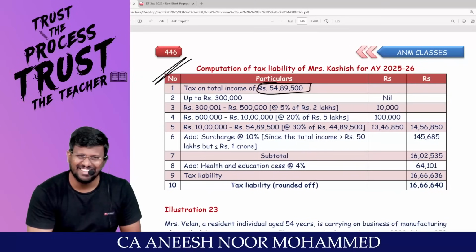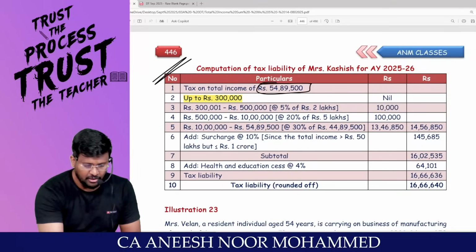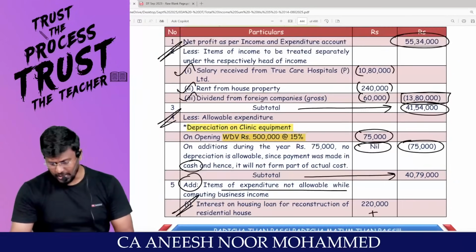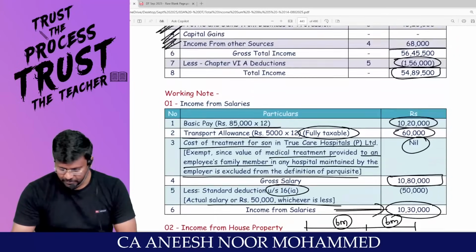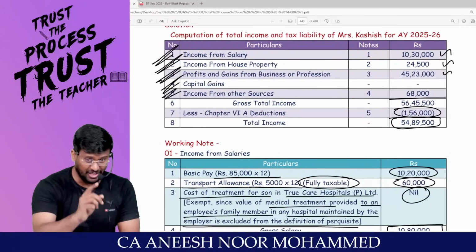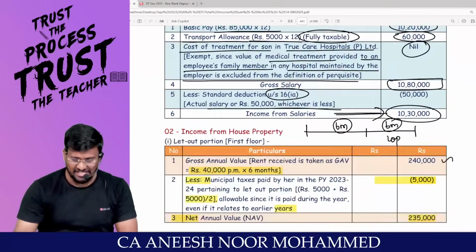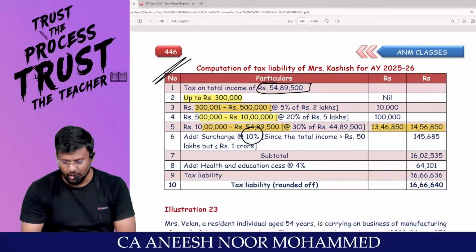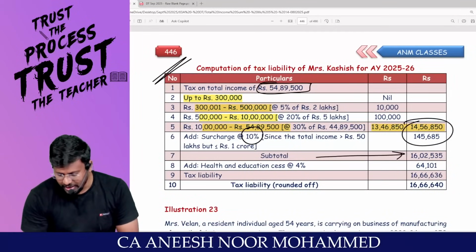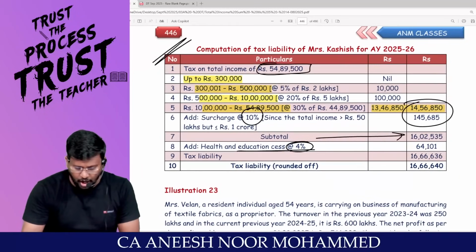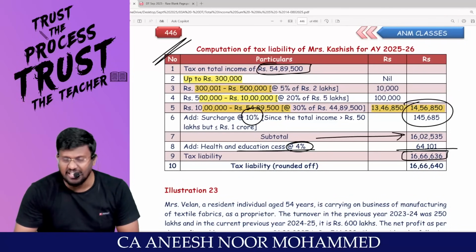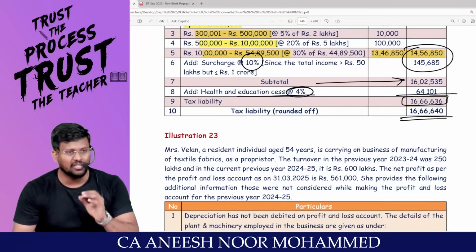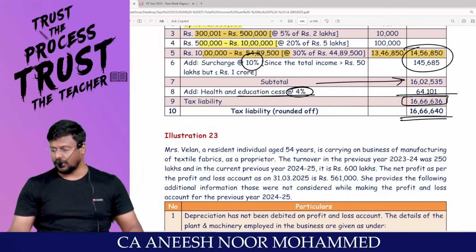Party is 62. Correct. Up to 3 lakh rupees, no tax. 3 lakh to 5 lakh, 5 lakh to 10 lakh, more than 10 lakh, general tax rate only. What was the total income? Oh, 54 lakh. Total income exceeds 50 lakhs, so Party is liable to pay surcharge at the rate of 10%. On that subtotal, add health and education cess. Total tax liability of 16 lakh 66,636 will be rounded off to 16 lakh 66,640. Super fantastic outstanding question. Are you all really with me?